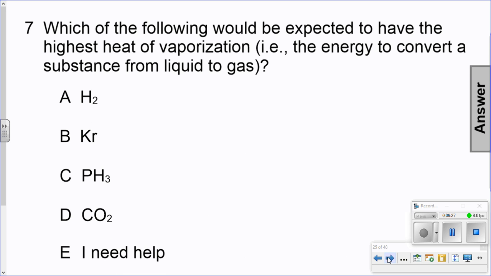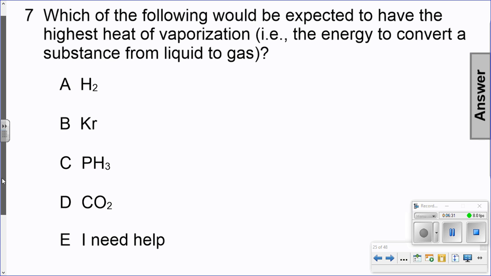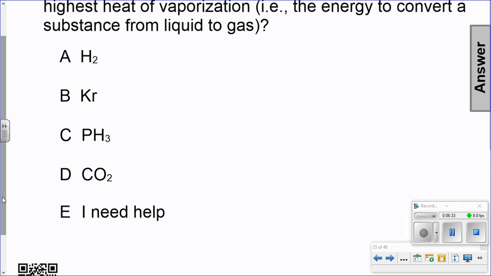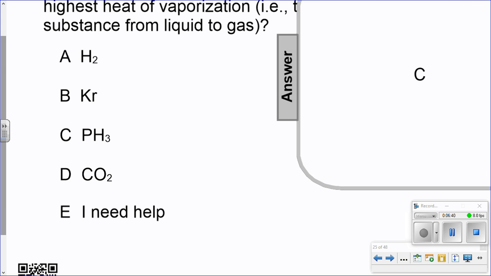Which of the following would be expected to have the highest heat of vaporization? In other words, the most energy applied to break the bonds. There we go. Try taking a look at that. So we're looking for the most polar here. Okay, C.